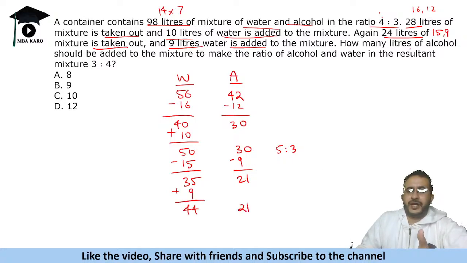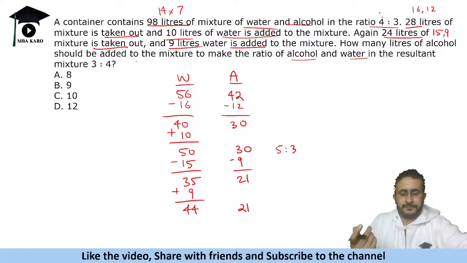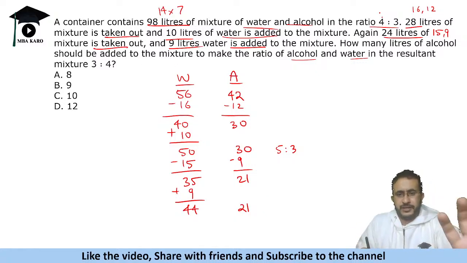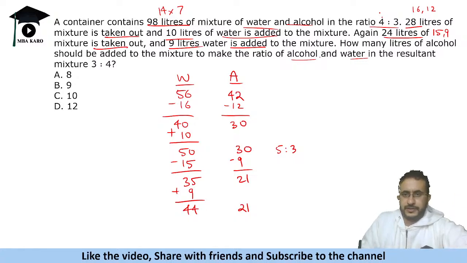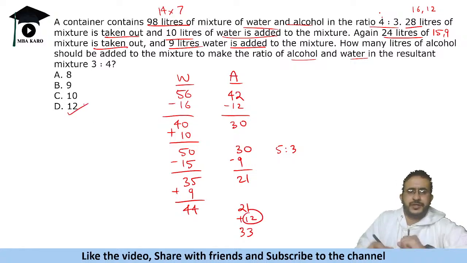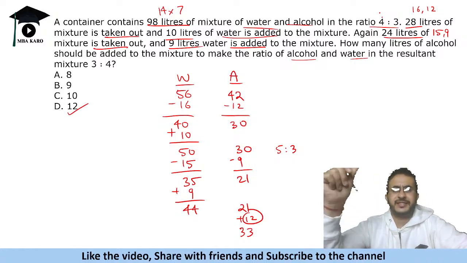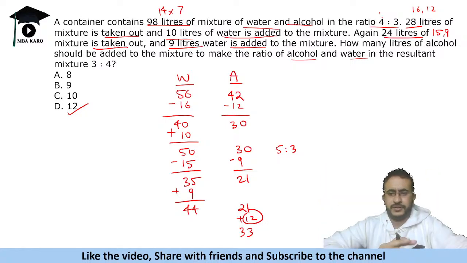Okay. Now you have to add alcohol to make the alcohol to water ratio 3 to 4. So water to alcohol will be 4 to 3. Just be careful with the wordings. So alcohol and water is 3 to 4, so it should become 33. That means you need to add 12 liters. So simple question, just that it is lengthy and verbose. Very easy, but it's just the length. You have to read and follow it step by step.